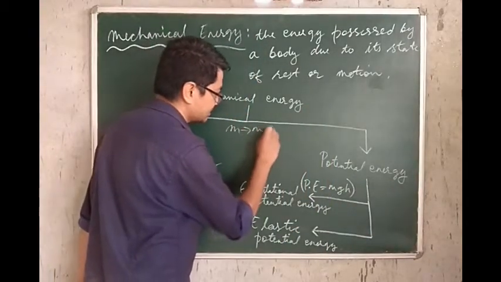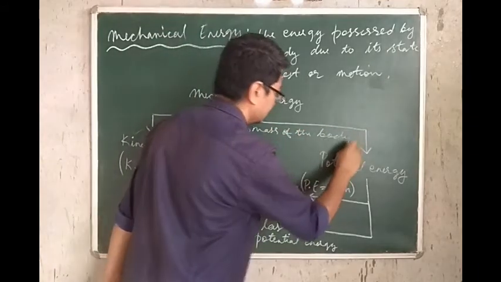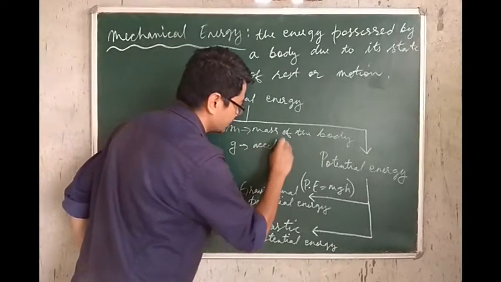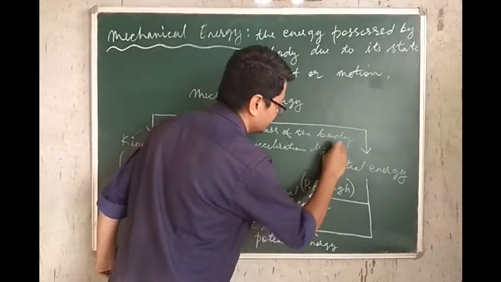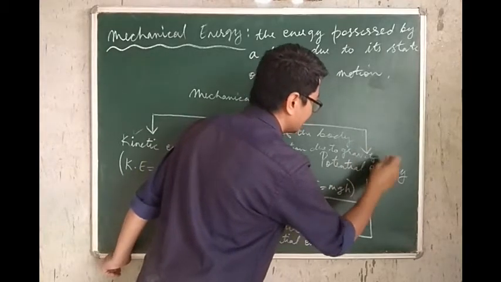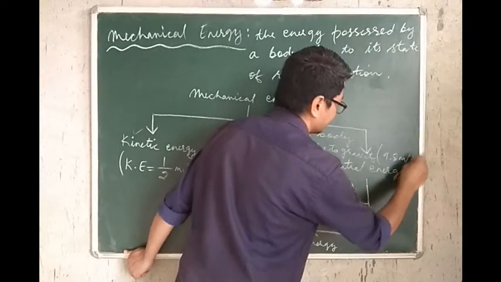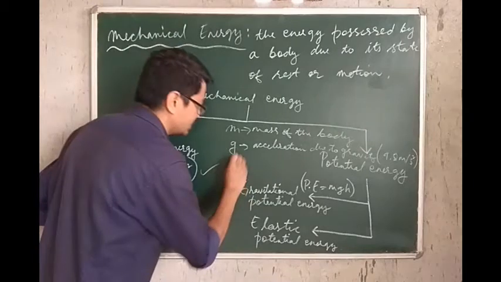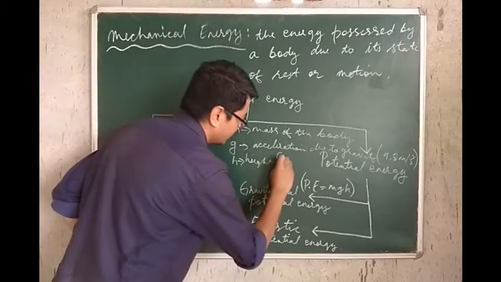M is the mass of the body. G is acceleration due to gravity. You've studied about this. The value of acceleration due to gravity is 9.8 meters per second squared. Meter per second squared is the unit of acceleration, and h is the height from the ground.